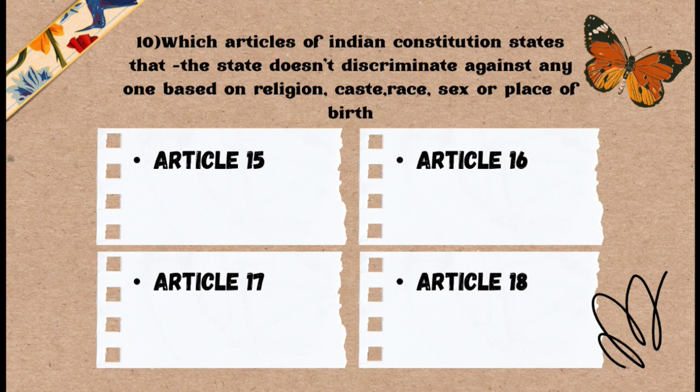Okay, question number 10. Which article of the Indian Constitution states that the state doesn't discriminate against anyone based on religion, caste, race, sex, or place of birth? And the options are: Option A, Article 15; option B, Article 16; option C, Article 17; and the last option, Article 18.